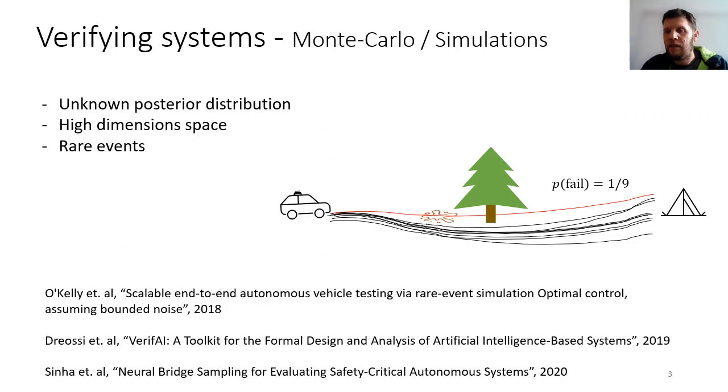Now this is a hard task. One of the most promising ways to solve this problem is by running Monte-Carlo simulations to evaluate the probability of failures. It is very attractive because it applies to nonlinear systems, complicated noise models, even black box systems. But generating independent samples from an arbitrary distribution on a high dimensional space, and we're also usually talking about finding rare events, makes it difficult and requires lots of simulations, which is expensive.